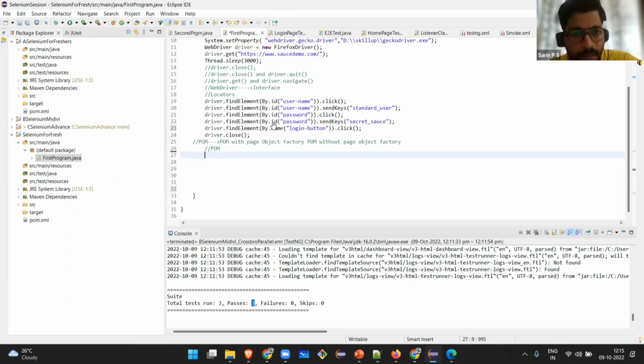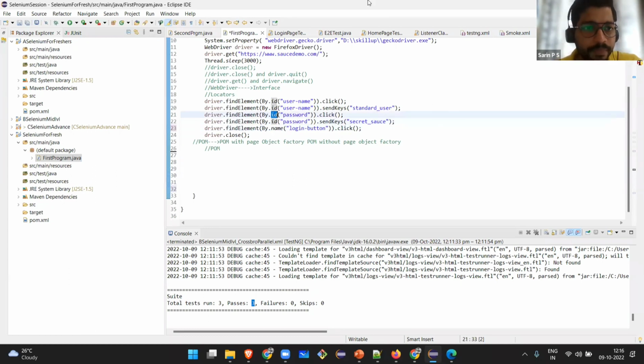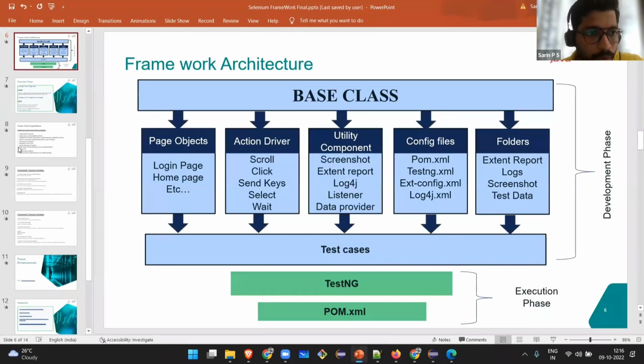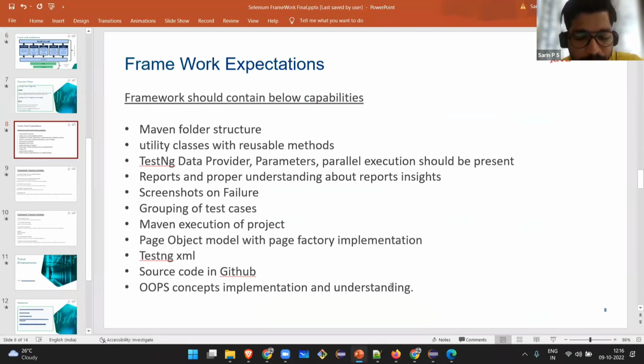Similarly, find by ID will give me an element, and by name will give me an element. It will return the element only, but based on name or based on ID, like that. So that is the implementation of OOPS concepts in our framework and its understanding. Inheritance is there, overloading is there, like that.